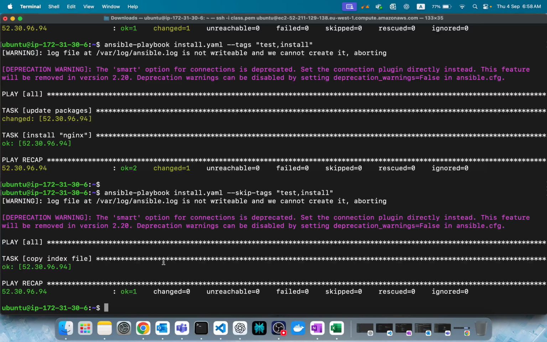With the help of tagging, we are able to do that. We can run only specific tasks, or, sorry, we can skip specific tags. Got it? So is it clear before I move on?